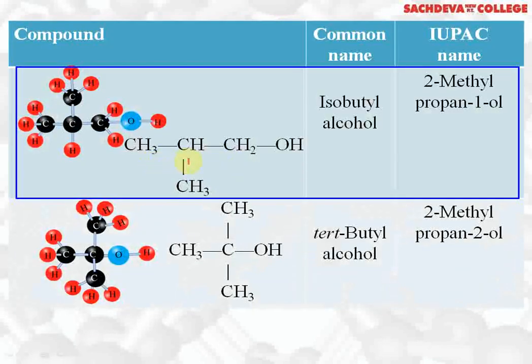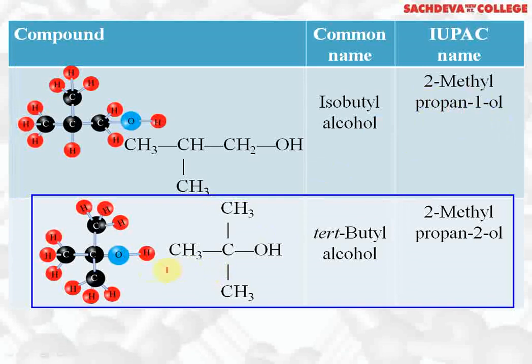Next compound we are taking is isobutyl alcohol. This is (CH3)2CHCH2OH. Whenever we have this group, it is called iso. And 4 carbon atoms means isobutyl alcohol. IUPAC name: this is the first carbon, second carbon, third carbon. To the second carbon, a methyl group is attached, so we write 2-methyl. 3 carbon atoms are in the longest chain, so we call it propan-1-ol, 1-ol because OH is attached to the first carbon.